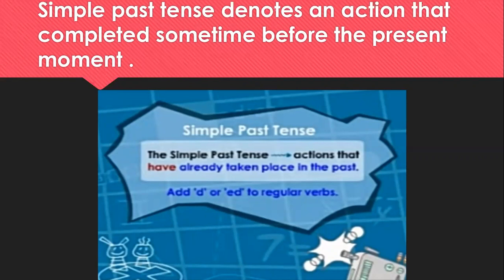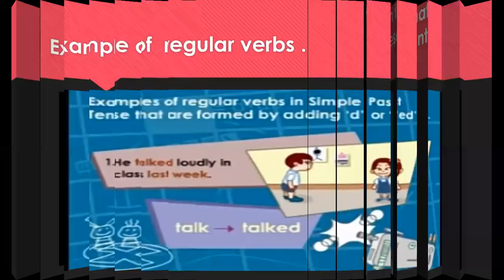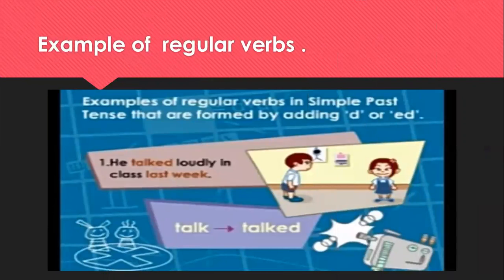Now, in simple past tense, there are two types of verbs, that is regular verbs and irregular verbs. Regular verbs are written by adding d or ed to the verbs. Okay. Now let us go through a few regular verbs. See the example of a regular verb. He talked loudly in class last week. Talk, talked. Ed is added to talk.